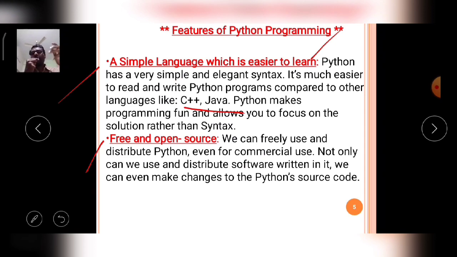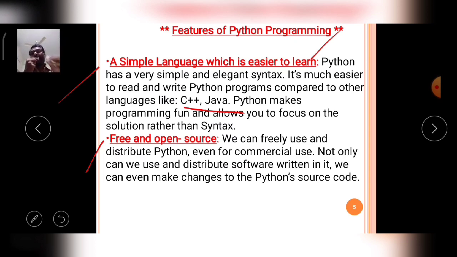The products are not open source. It belongs to a particular company. Okay. So what is the meaning of open source? Open source means the open source softwares are designed by a particular organization or some people or a particular society.